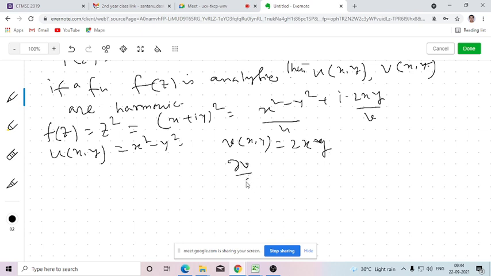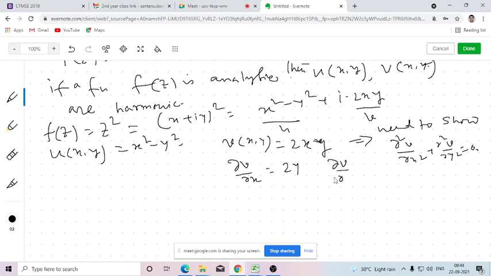So what is del v del x? So if v is harmonic, then we need to show del 2 v del x2 plus del 2 v del y2 equals 0. So what is del v del x? 2y.